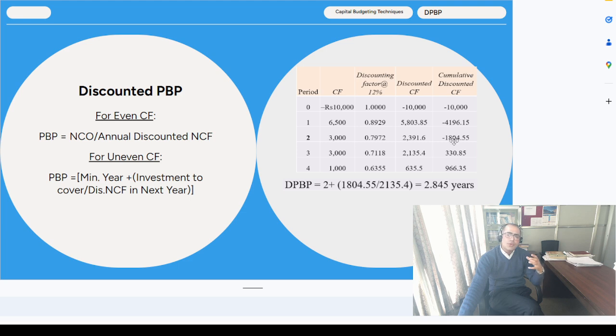Now look at your investment amount. Again your investment is 10,000 and this is the 10,000 one has to accumulate. That means minimum year is again 2 year plus amount to be recovered, that is 1804.55 divided by discounted cash flow in the next year. You cannot use the normal cash flow, you have to consider discounted cash flow. And discounted payback period is superior to the traditional payback period. The reason is it considers the time value of money application.